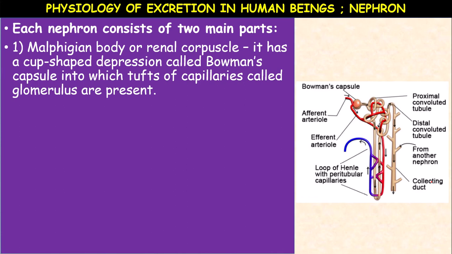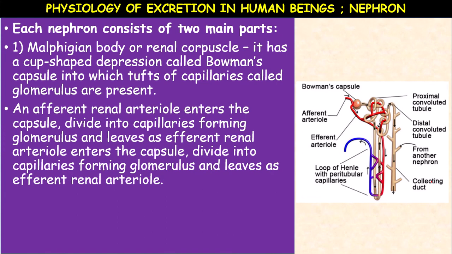It has a cup-shaped depression called Bowman's capsule, into which tufts of capillaries, meaning a group of microscopic blood vessels, are present. The microscopic blood vessels present in the Bowman's capsule are called glomerulus. So how is this glomerulus formed? From an afferent renal arteriole. Afferent means incoming.